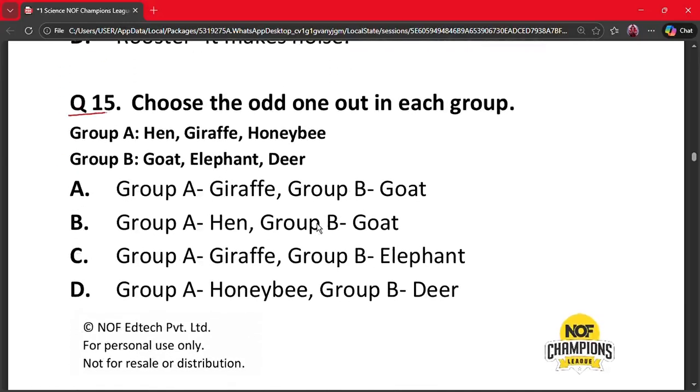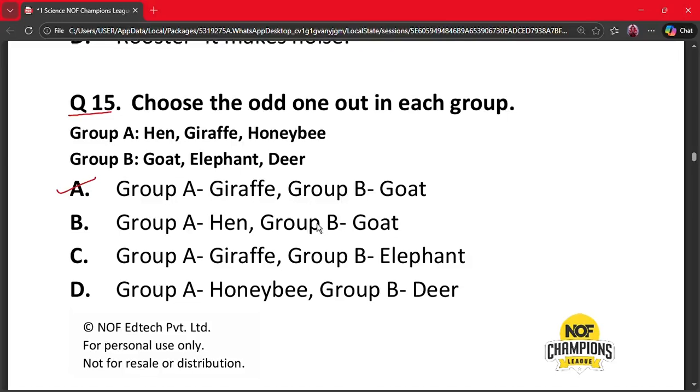Question number 15. Choose the odd one out in each group. Group A, hen, giraffe, and honeybee. Group B, goat, elephant, and deer. Option A, Group A, giraffe. Group B, goat. Option B, Group A, hen. Group B, goat. Option C, Group A, giraffe. Group B, elephant. And option D, Group A, honeybee. And Group B, deer. The correct option is option A.